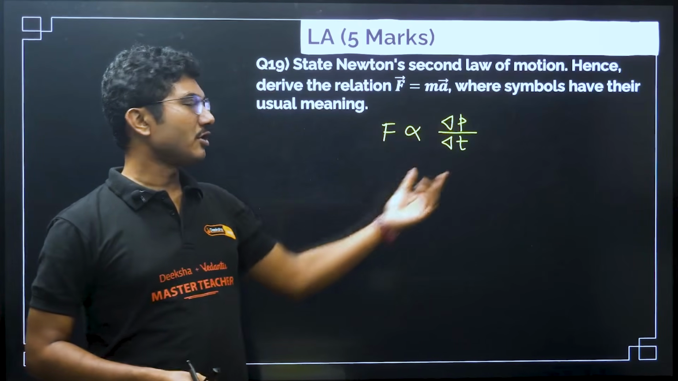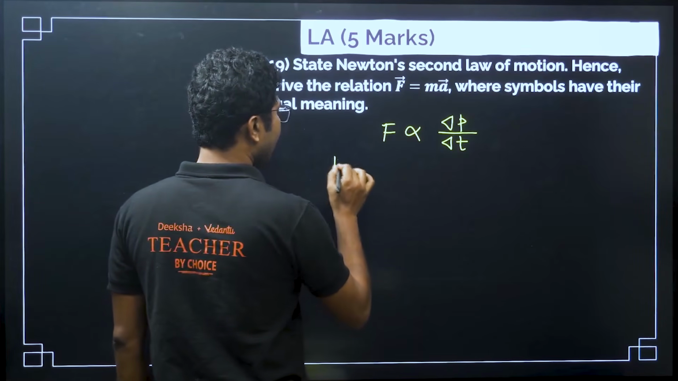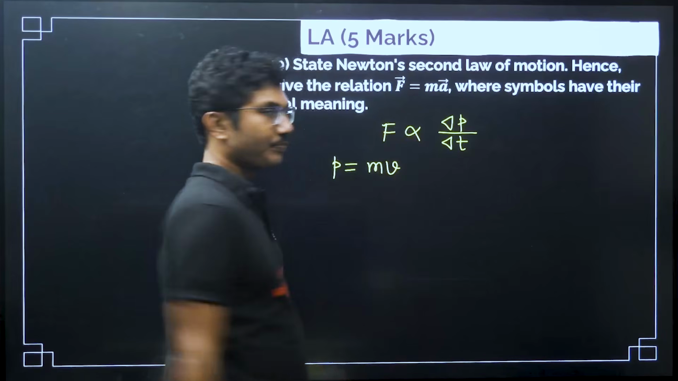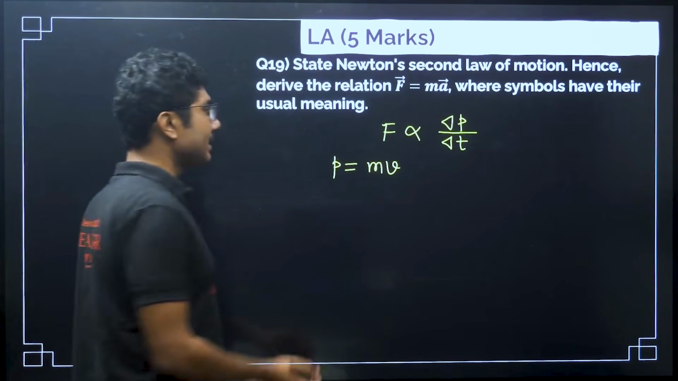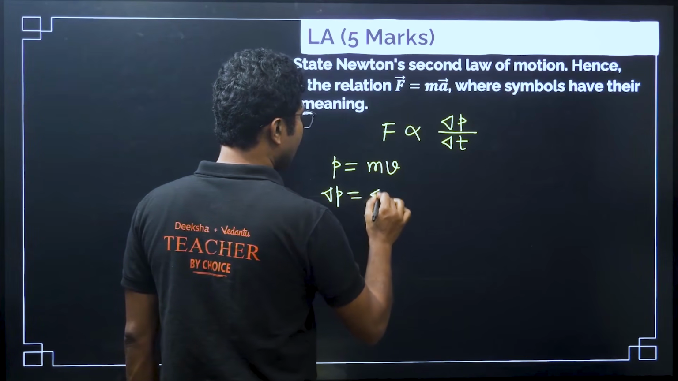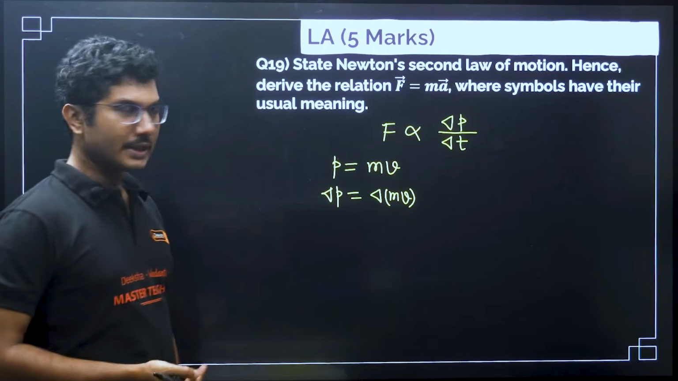This is the definition of rate of change of momentum. Now what is momentum, by the way? Momentum is basically given by the quantity mass into velocity. This is a vector quantity, the momentum, mass into velocity, or delta p is equal to delta of mv.